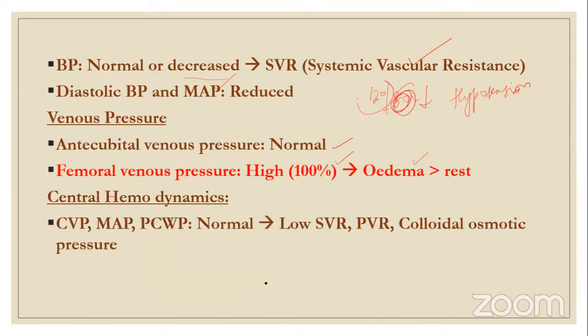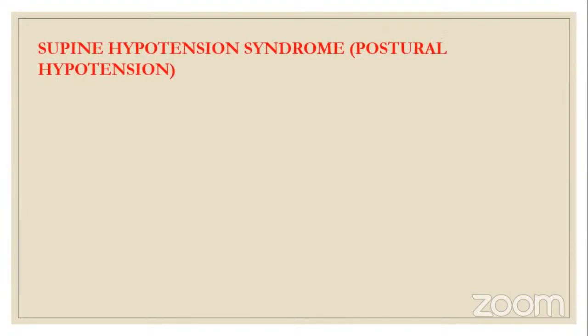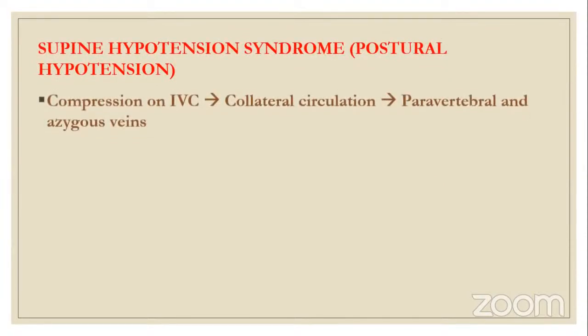Central hemodynamics: the central venous pressure, mean arterial pressure, and pulmonary capillary wedge pressure are normal. SVR and PVR, and colloidal osmotic pressure are low. So the pulmonary vascular resistance and systemic vascular resistance are low. That is why there is hemodilution, and that is why there is hypotension.